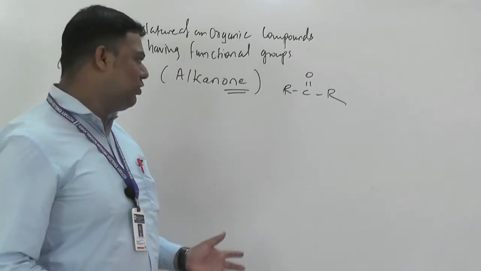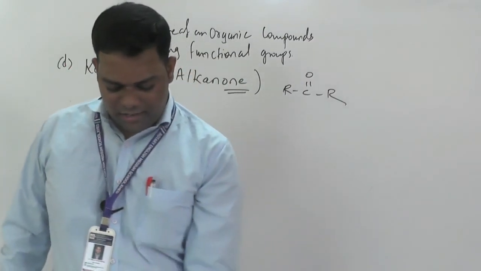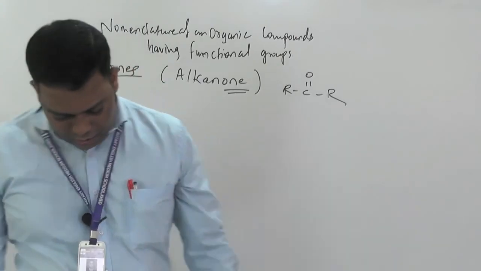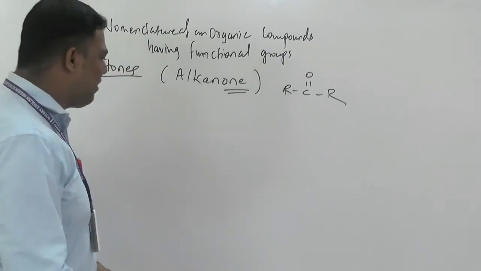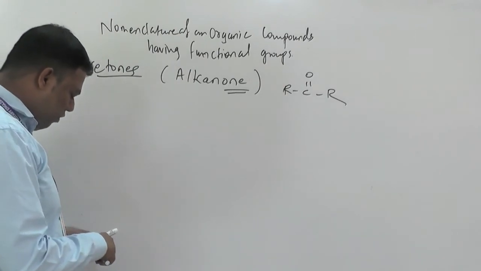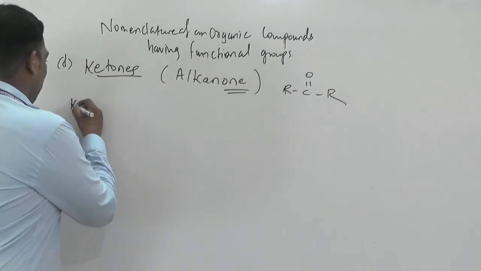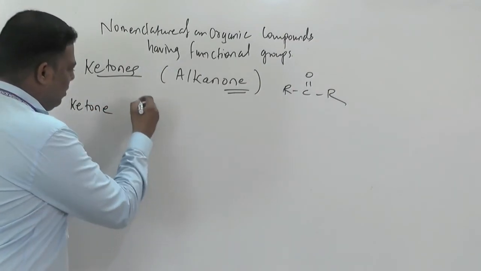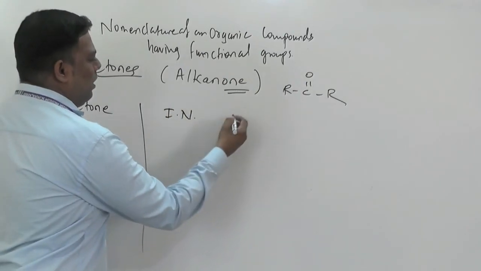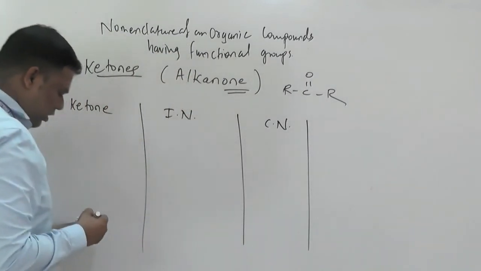Now we will discuss the ketonic part. How can we write here? Again we write ketone, then IUPAC name, and here common names.